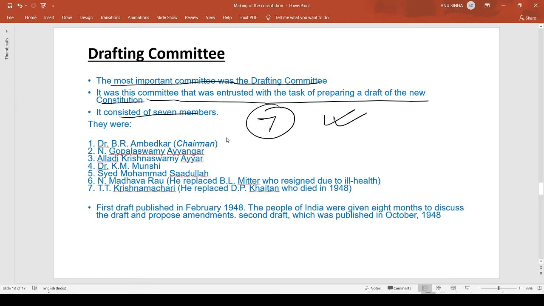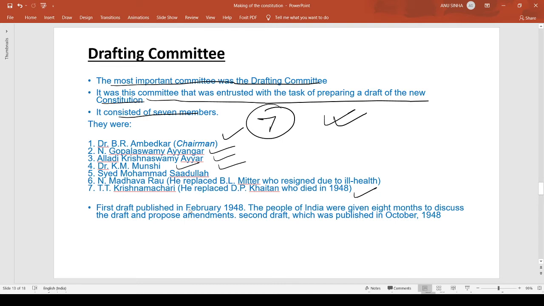So these members were B.R. Ambedkar, who acted as the chairman, and Gopalaswamy Iyer, Alladi Krishnaswamy Iyer, Dr. K.M. Munshi, Syed Muhammad Saadullah, and Madhav Rao. He was later replaced by B.L. Mitter, who resigned due to ill health, and T.T. Krishnamachari, who replaced D.P. Khaitan, who died in 1948. So these were the 7 members of the drafting committee.